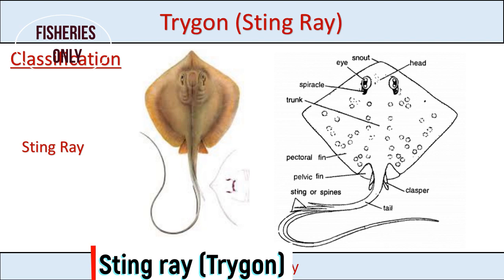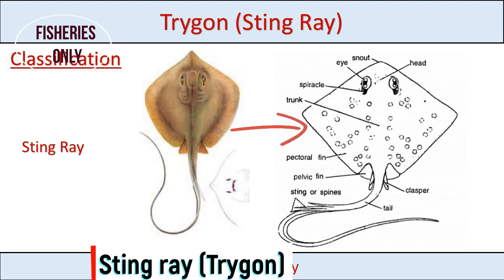Here is a head, snout is present, prominent eyes are present, a pair of eyes on the dorsal side of this species. Spiracles are present just behind the eyes. This one is a trunk. The body is mostly divided into head region, trunk region, and this one is a tail region.